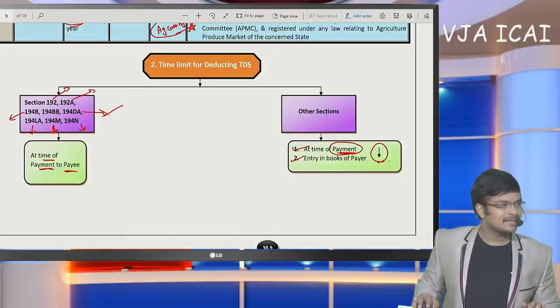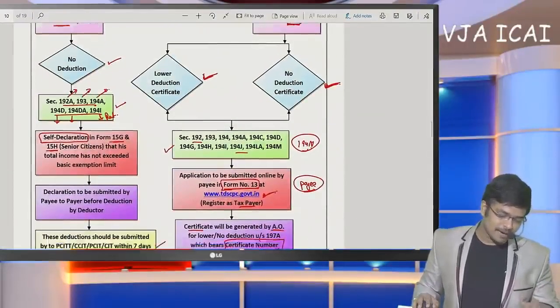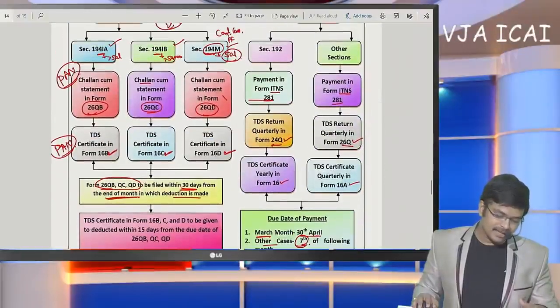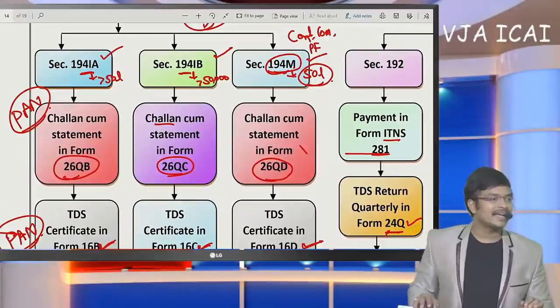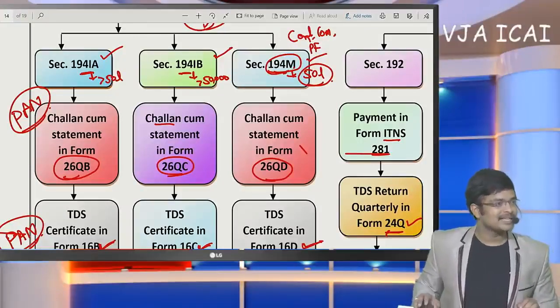Next, please explain what is Form 26QB. I have already specified that. I have already explained. You can go back to the video and watch again. Form 26QB is regarding transfer of immovable property greater than 50 lakhs. Whether TDS credit can be deferred to next year. Yes, it can be deferred to next year.